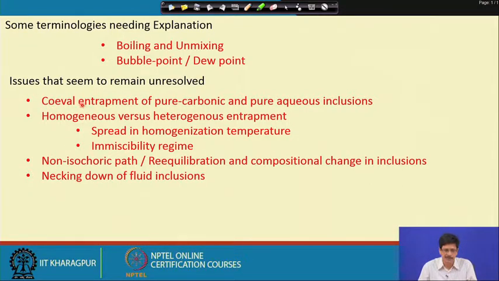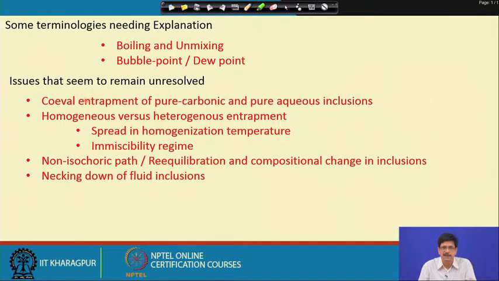Say, for example, the coeval entrapment of pure carbonic and pure aqueous inclusions. We definitely see innumerable instances where pure carbonic and pure aqueous inclusions coexist in the same grain of the host mineral, as a part of the three dimensional network, satisfying the criteria of being primary in origin, or even if they occur on a healed crack, they do fulfill the criteria of being entrapped together under the same pressure temperature condition.